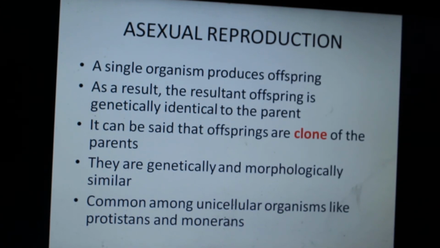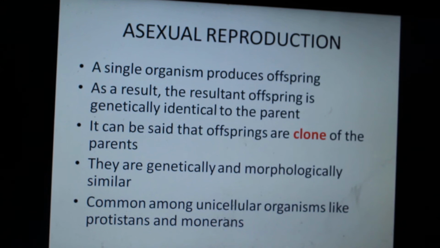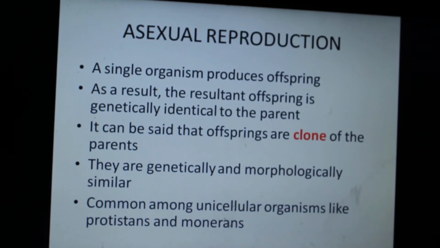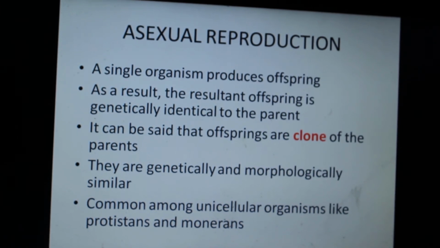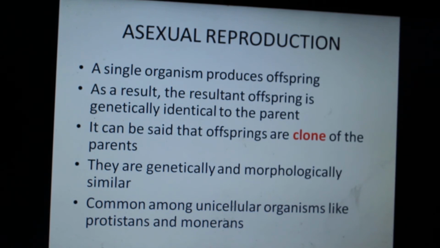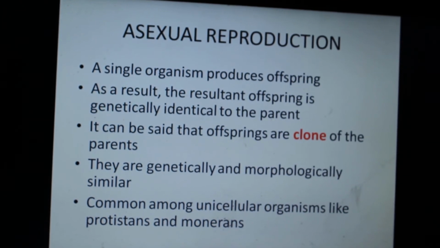So what is asexual reproduction? In asexual reproduction, a single organism will produce offspring, and because there is a single organism producing offspring, it is going to transfer its genetic material as it is to this offspring, and therefore the offspring is going to be genetically identical. And what do we call genetically identical individuals? We call them clones. So you can say that asexual reproduction produces clones of the parent.